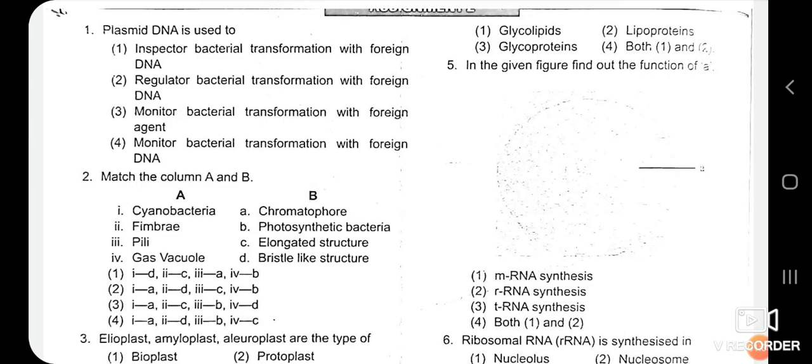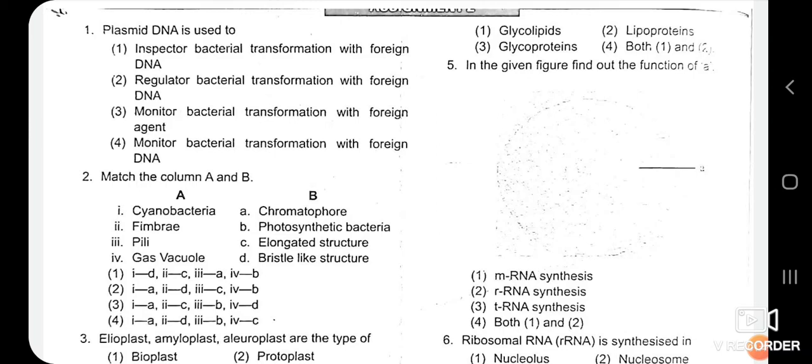The first option is inspector of bacterial transformation with foreign DNA. Inspector means this DNA keeps observation on how bacterial transformation takes place with foreign DNA. Then what is meant by bacterial transformation? Bacterial transformation means that when any foreign gene is added into a bacterium, there will be a change in that bacterial cell. That is called bacterial transformation. So you do not inspect or observe this process. So the first option is incorrect.